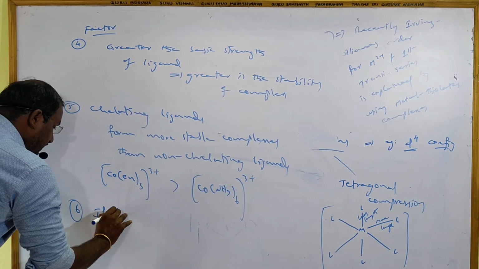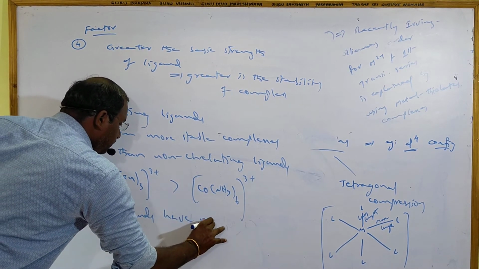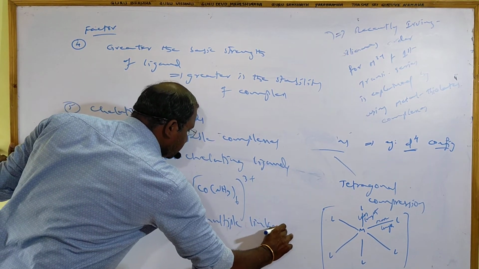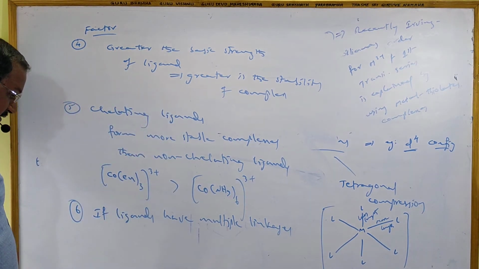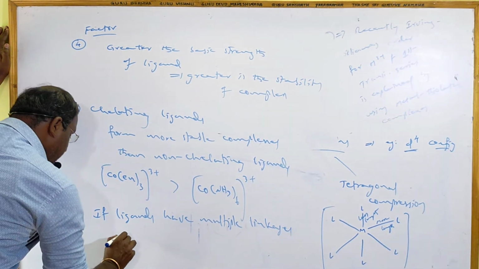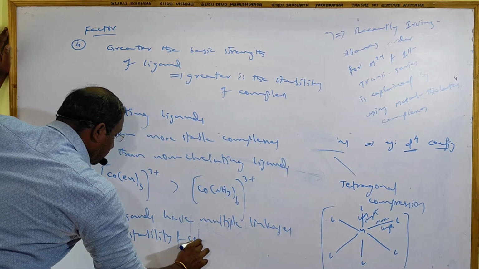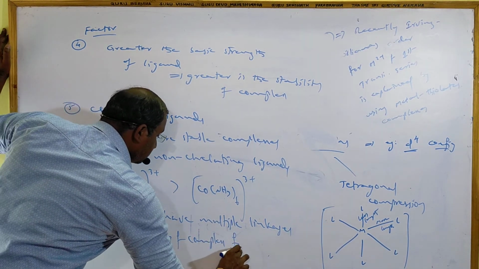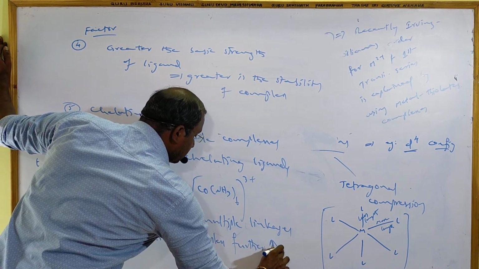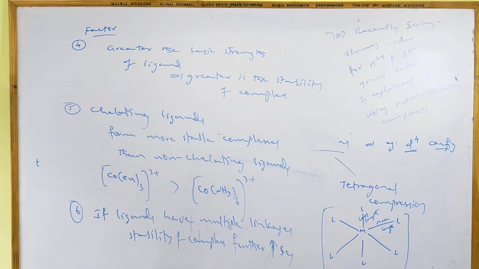If ligands have multiple linkages, the stability of the complex further increases.